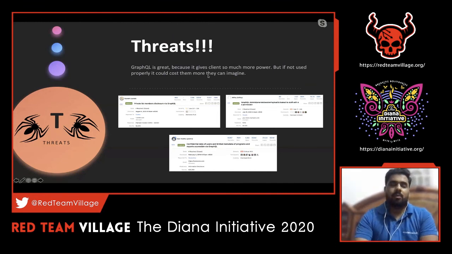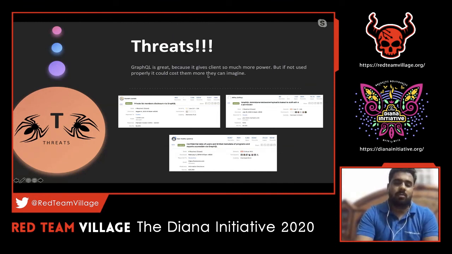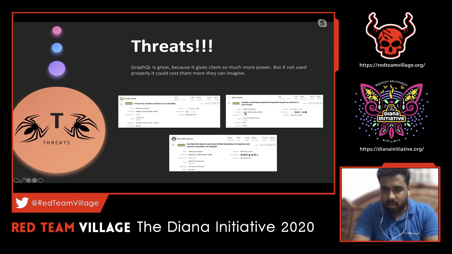Okay, we have seen a couple of examples which are pretty straightforward and seem pretty easy, since it's a vulnerable application. But what is the case in the real world? There are a few examples I have given here because these are some of the new attacks which happened recently, say in the last month. I've noticed a few bugs reported 1 or 2 months back. For example, this one is from July 16, 2020. There are a lot of write-ups with respect to GraphQL in HackerOne. One of the highest paid bounties from HackerOne is $20,000.